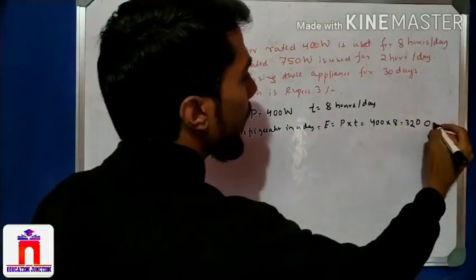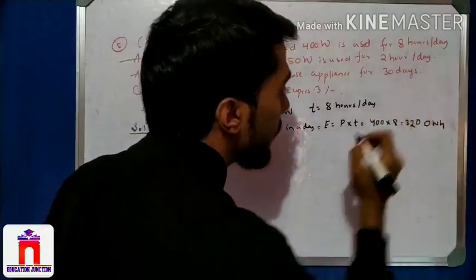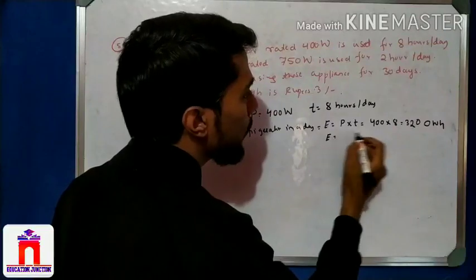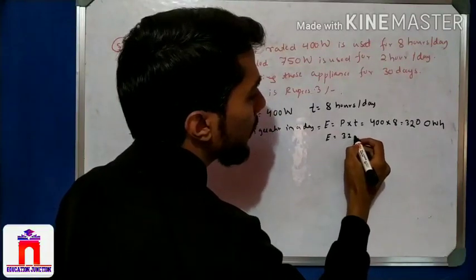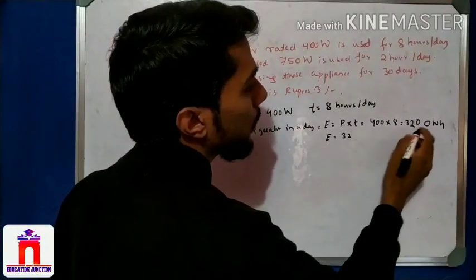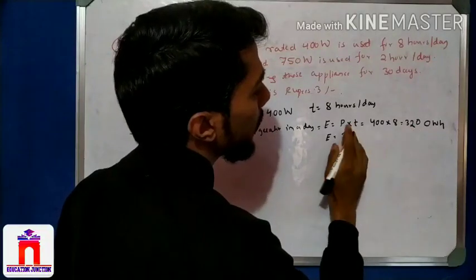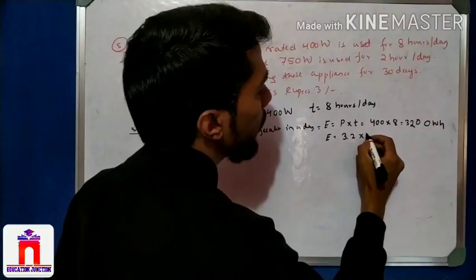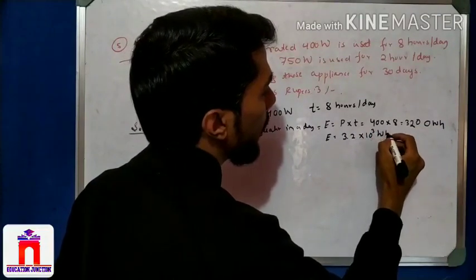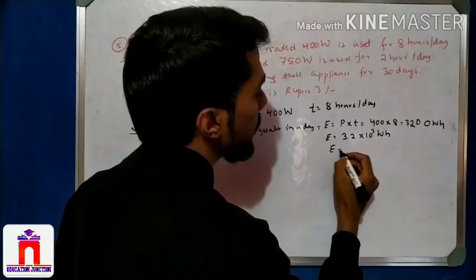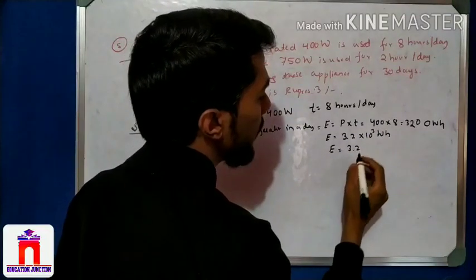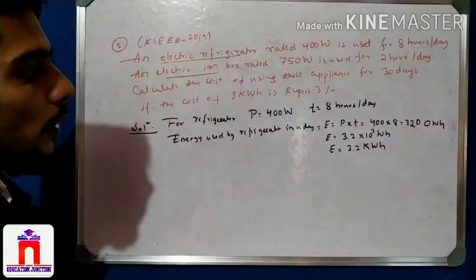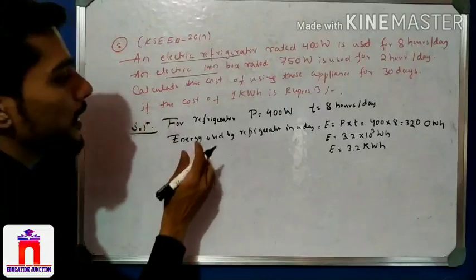Now I want it in kilo. The energy is 3200, that is 3.2 into 10 to the power 3 watt hour. 10 to the power 3 means kilo, so it is 3.2 kilowatt hours. Now this is for one day.